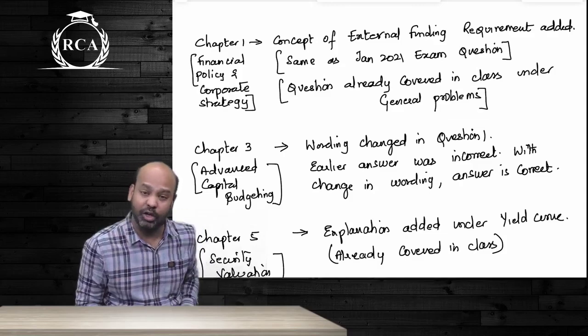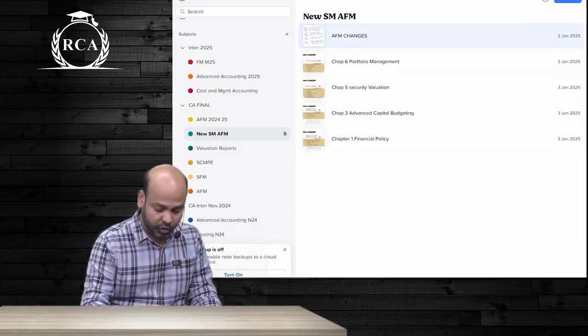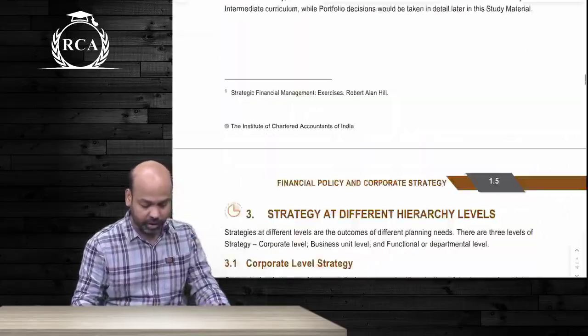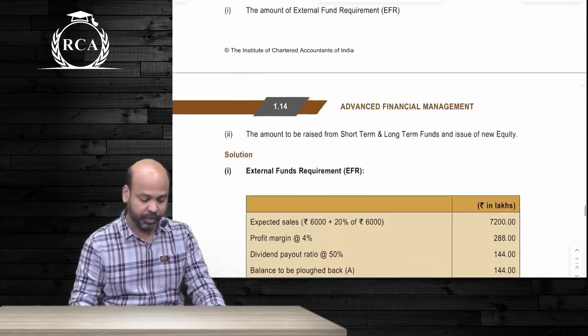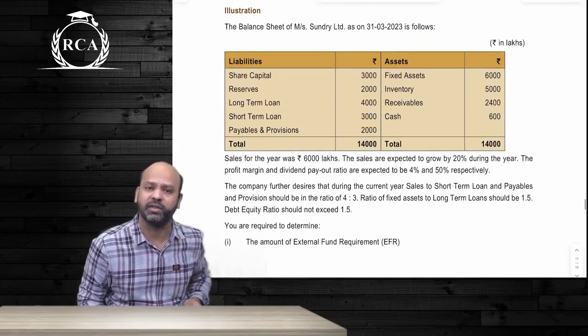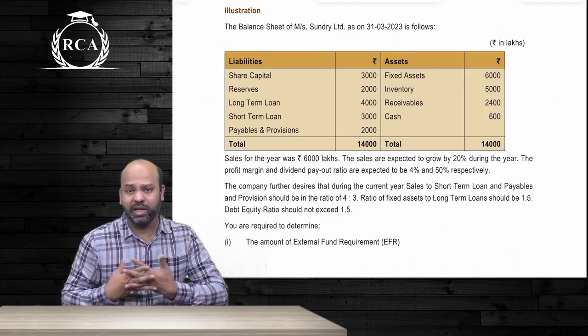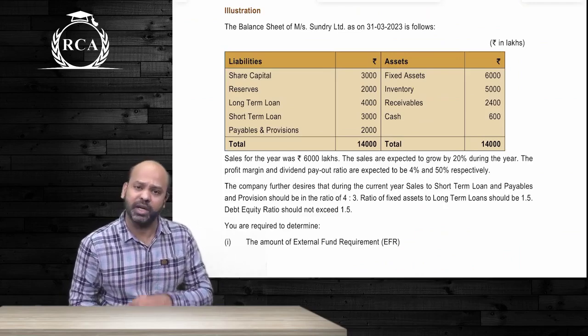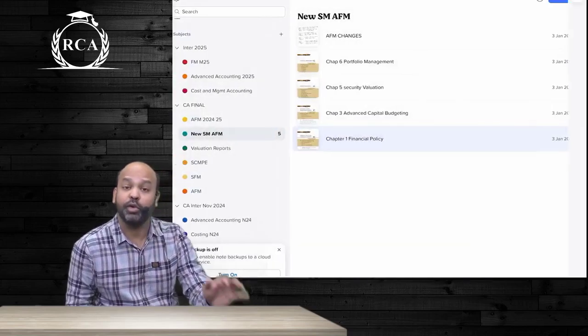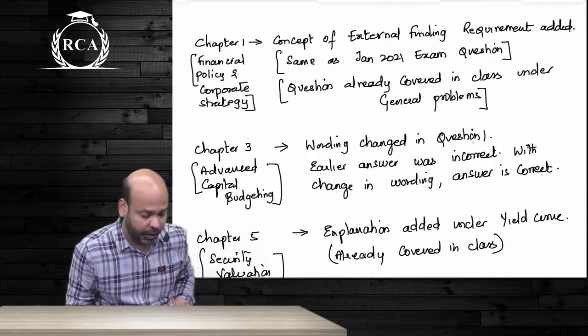So there is nothing that you will have to do. Let me show you the question here. This is the new study mat, chapter 1. This is the question that they have included in the new study mat, guys. We have done this question. The numbers are exactly the same, just one extra zero in the new question of the ICAI study material. So there's nothing that you will have to worry about regarding this concept of external funding requirement.